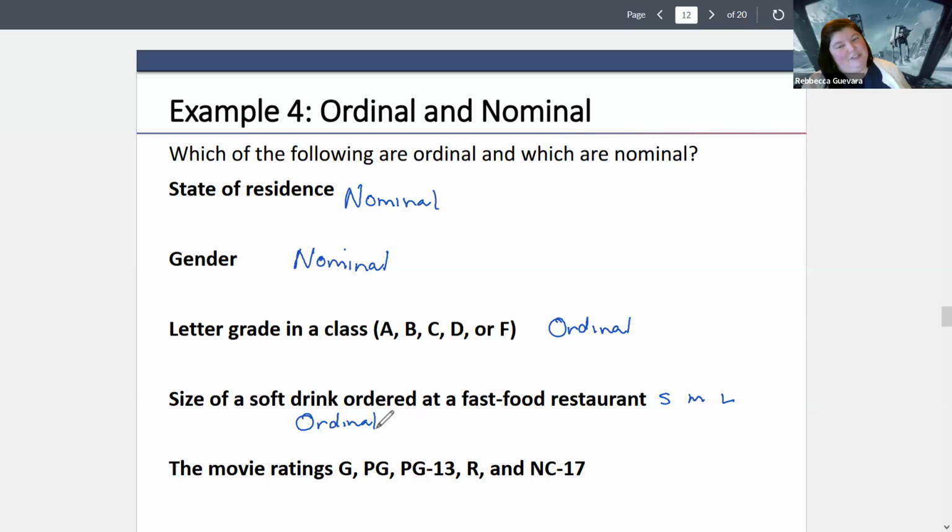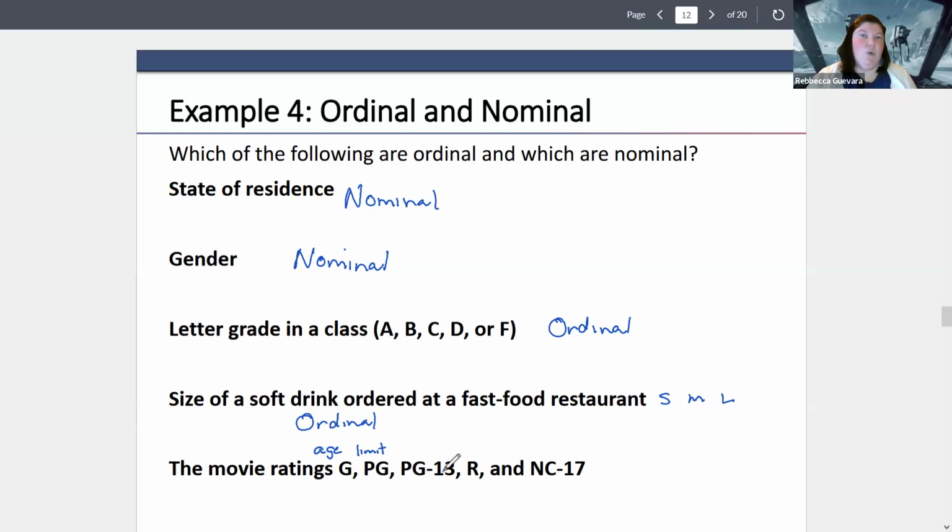And then movie ratings. So there might be a little debate on this. Some people might say there's a natural ranking to this because age limits go up with it. We expect that at a certain age you can only watch G, and then maybe PG. Then you can go PG-13.